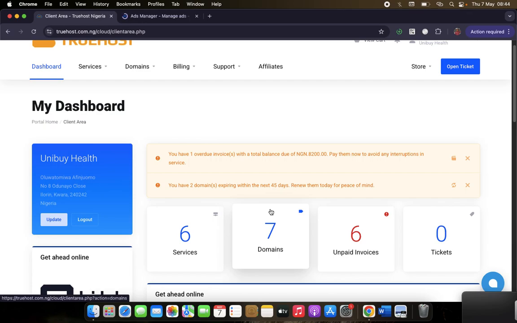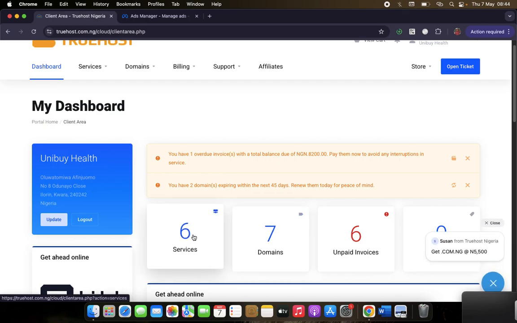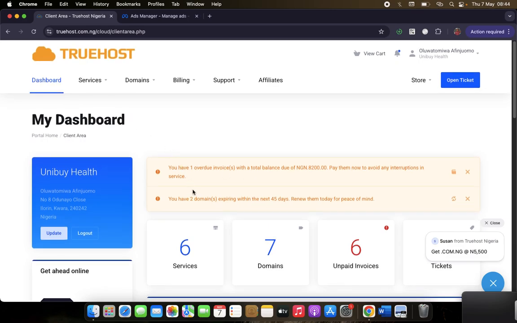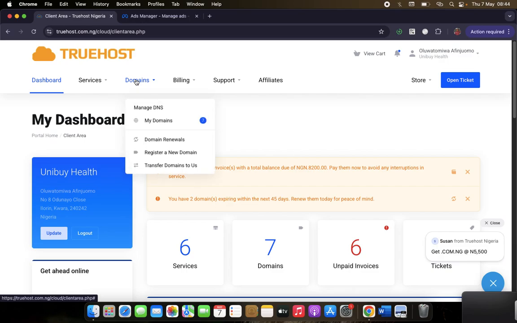Once you're on Truehost, you've created your account and you've logged in, you would have a dashboard like this, but you'd also see zero services, domains, everything zero. So I have about 7 different websites here. So you want to come to domains, register a new domain.